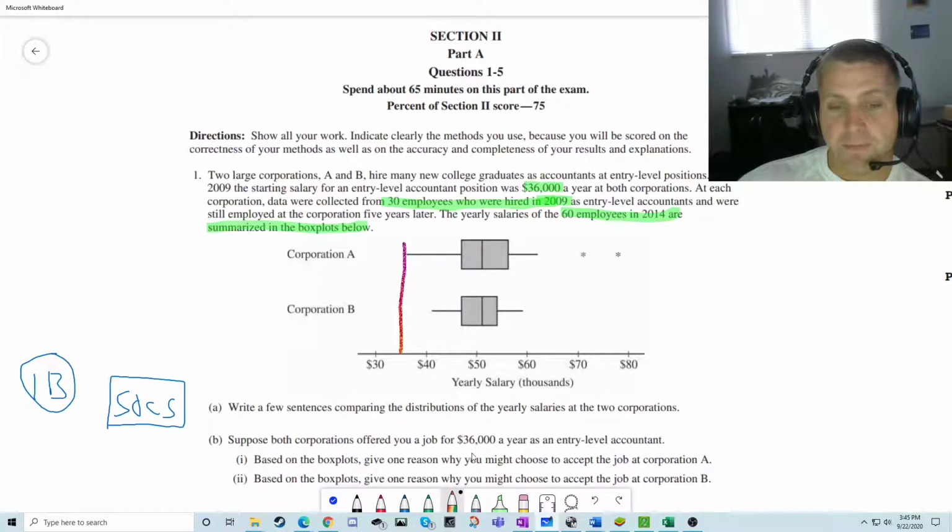So this is what we could say. We might choose A because it's got higher upside. If you're a really hard worker, you may want to be in Corporation A. Maybe they have more room for growth. Corporation B has this scenario where you're guaranteed a raise. So if Corporation B says, look, every single person in our corporation got a raise, that's pretty awesome.